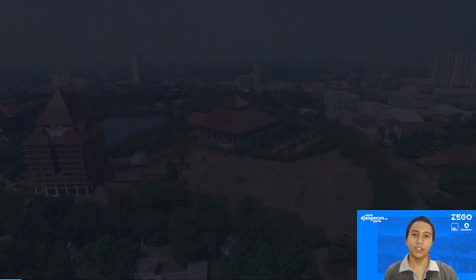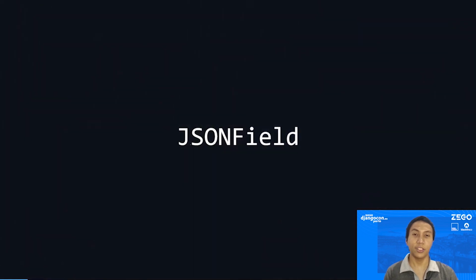So, JSON field. What is it? Now, if you're a Django user and you see the suffix field, you probably think that it's a model field or a form field, in which case you are right. But I'm going to talk more about the model field here because that's where things get interesting.